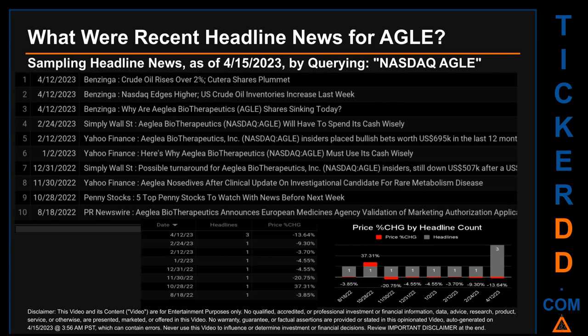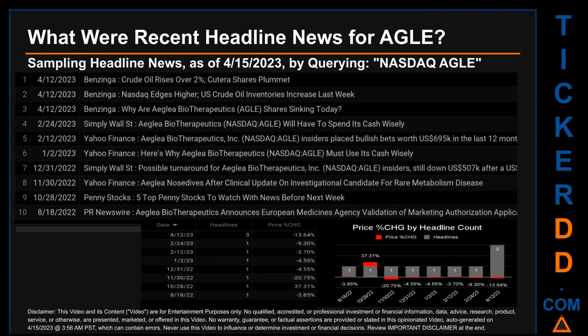The latest publication was Wednesday, April 12, 2023, when there were 3 found headlines. Benzinga published the headline that read, "Crude oil rises over 2%, Quartile shares plummet." Benzinga published the headline that read, "NASDAQ edges higher, U.S. crude oil inventories increase last week." Benzinga published the headline that read, "Why are AGLE Biotherapeutics, AGLE, shares sinking today?"